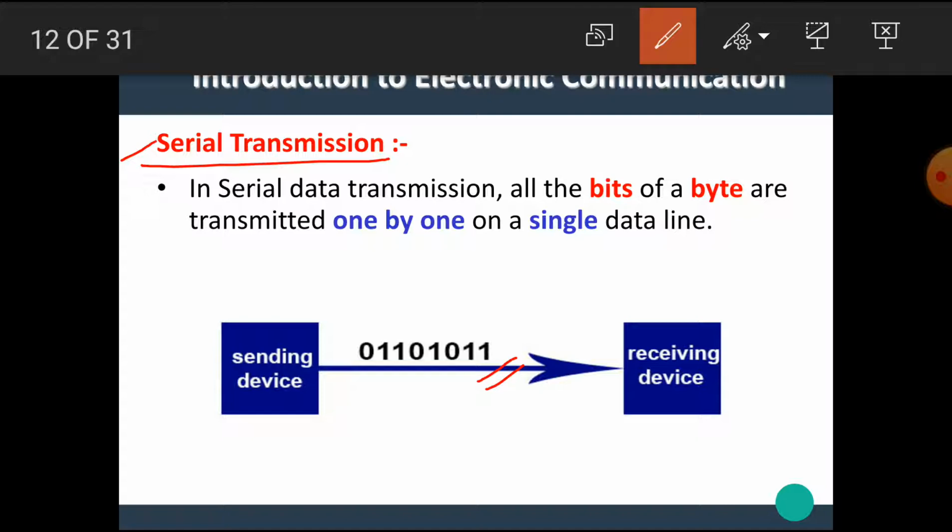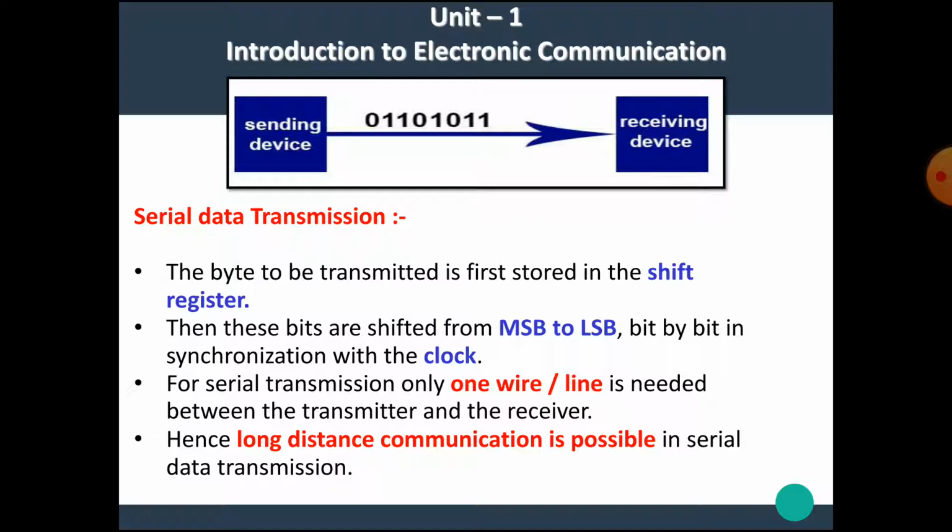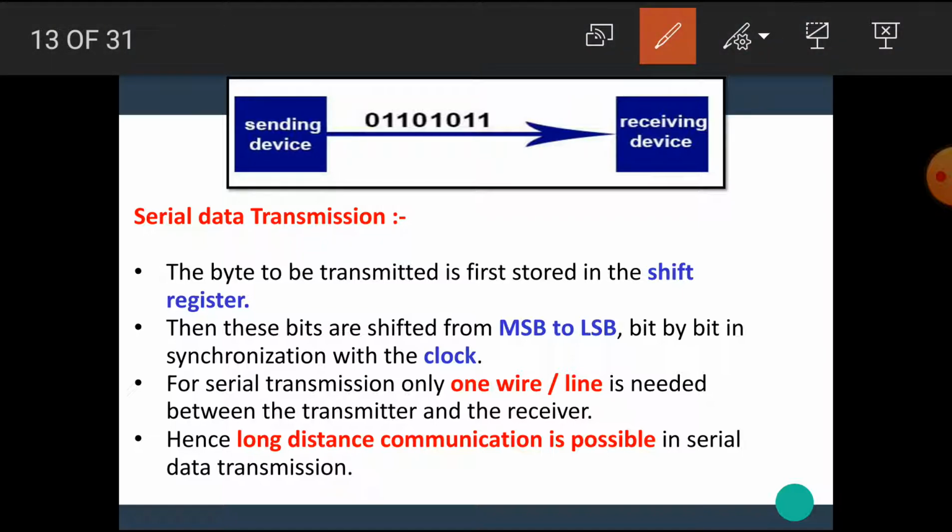In serial data transmission, all the bits of a byte are transmitted one by one on a single data line. That means the transmitter has some data which is transmitted towards the receiver through a single data line in a one by one manner. The byte to be transmitted is first stored in the shift register.